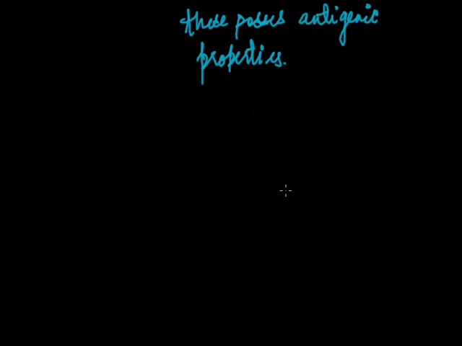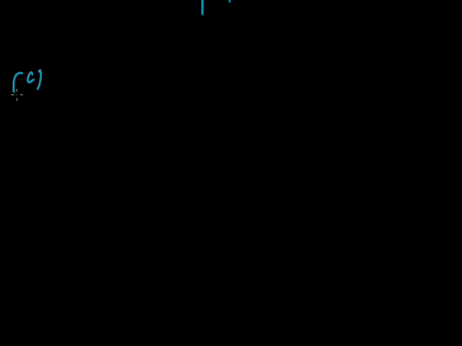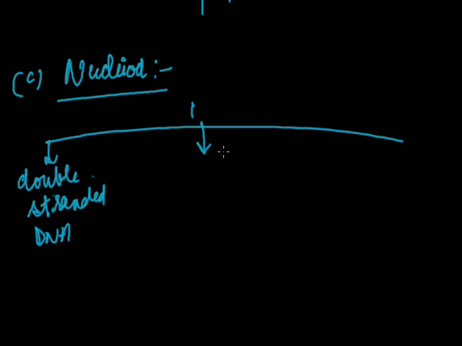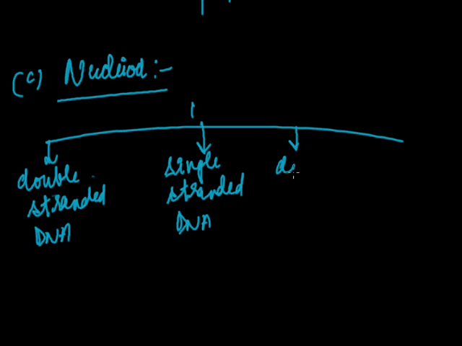The next structural element of a virus is the nucleoid. Nucleoid can be double-stranded DNA, or single-stranded DNA, or double-stranded RNA, or single-stranded RNA.